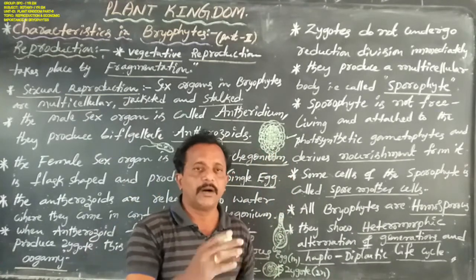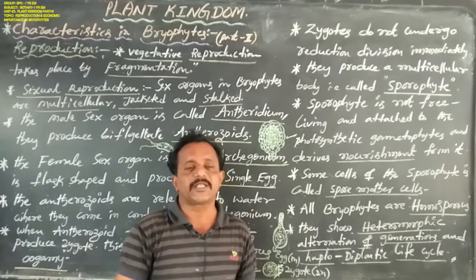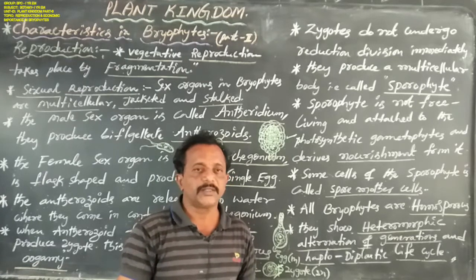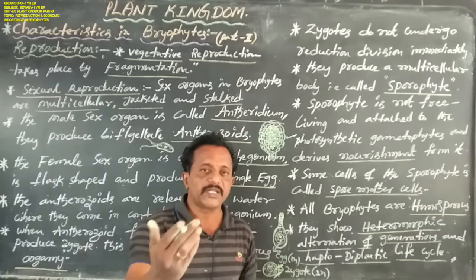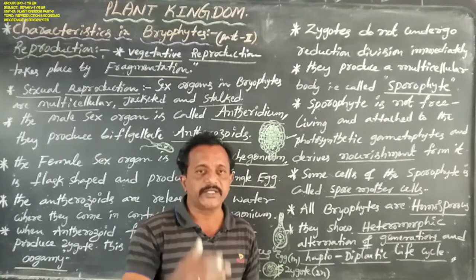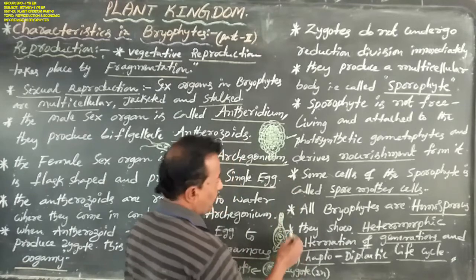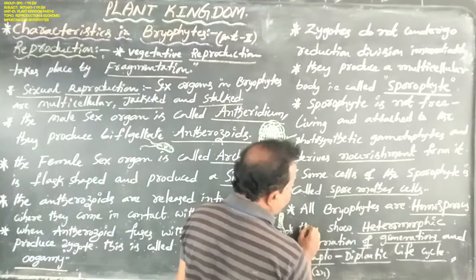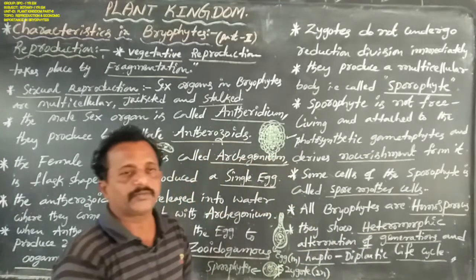Homosporous means all spores are similar in size. That is named homosporous. Next, in bryophytes they show heteromorphic alternation of generations.